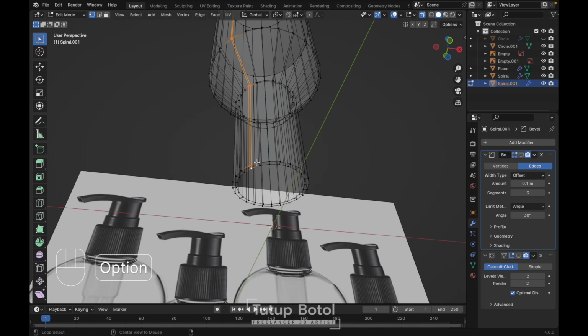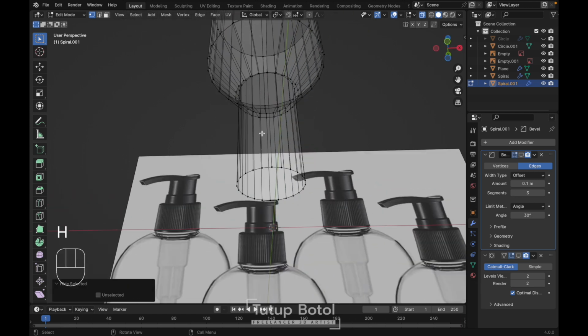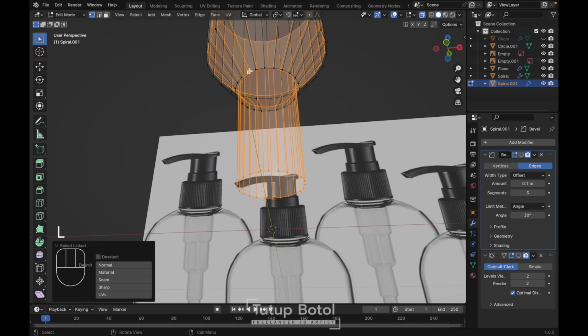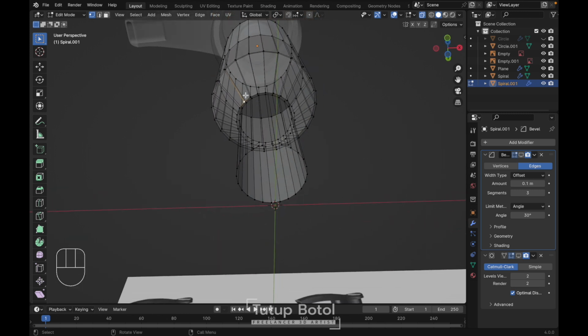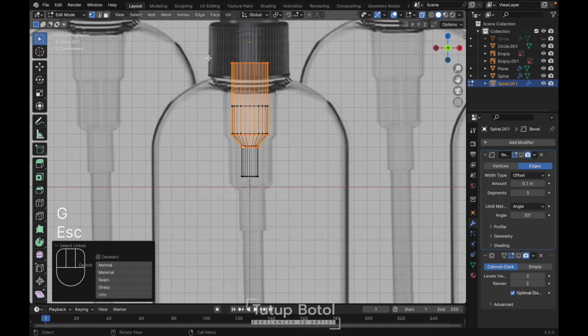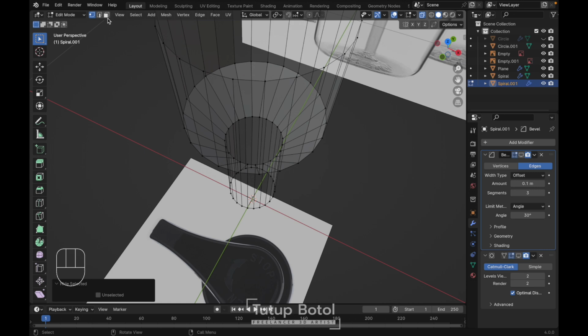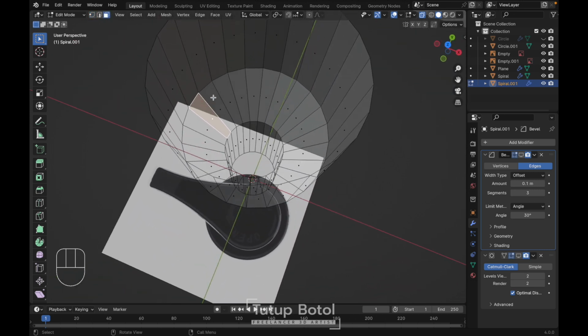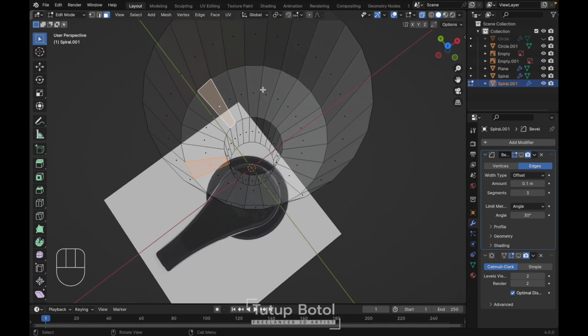Over here, just select like this, press H to hide. Select one of these vertices, press L. Nope, one of these vertices, press L. Just like this. Press H to hide. Press 3, change it to the face mode. We can select one of these, like this, and this one maybe.